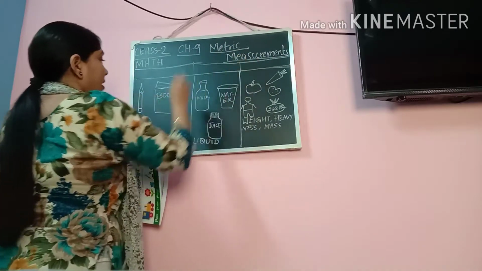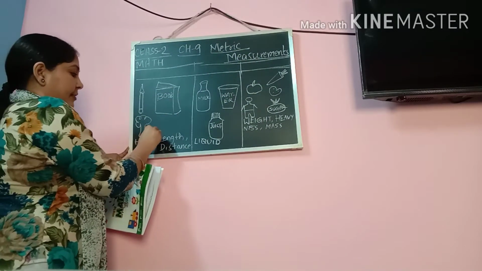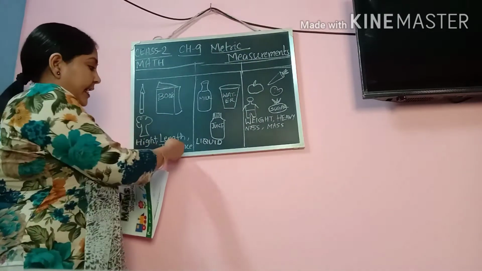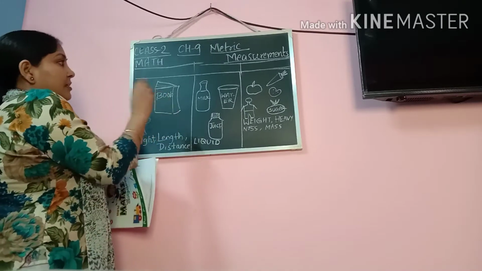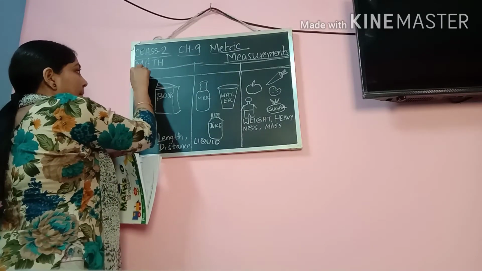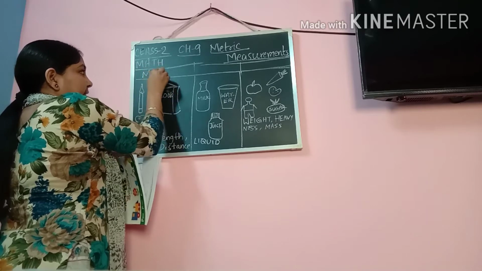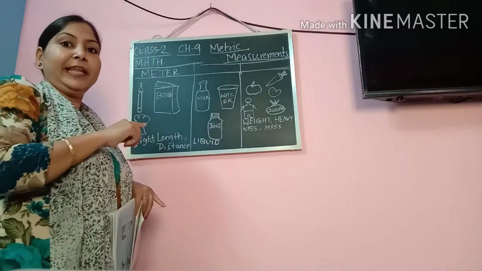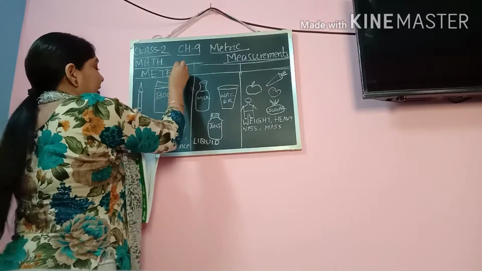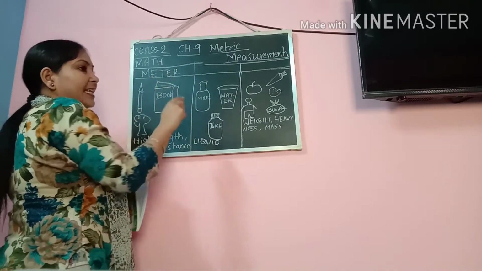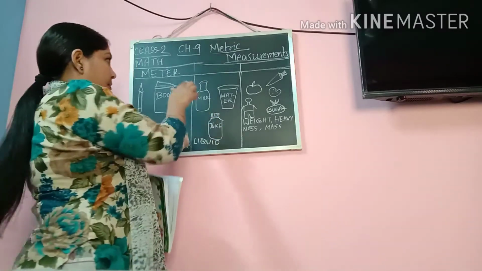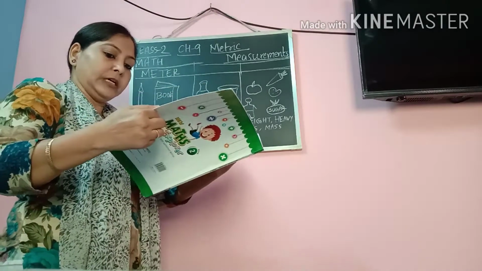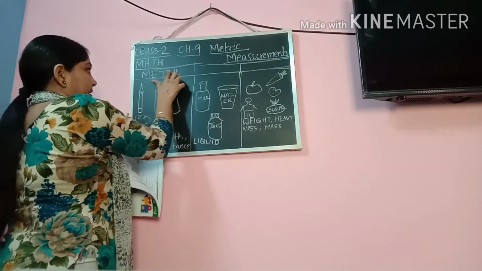METER. This spelling is acceptable, and there is another spelling, METRE. Both are correct, but over here you need to learn this spelling.